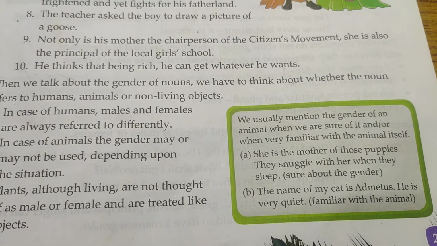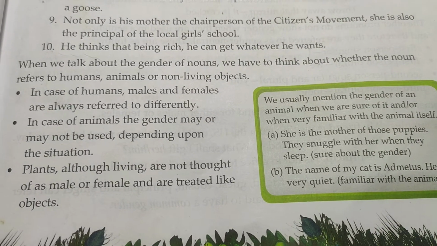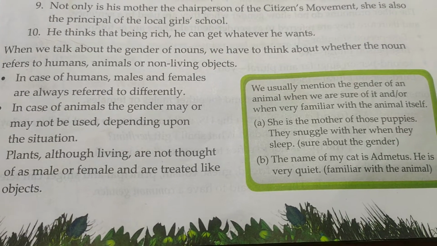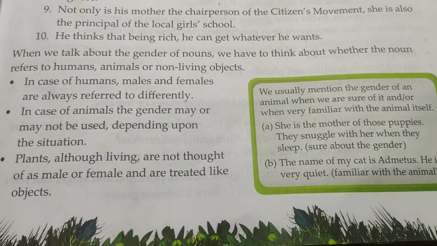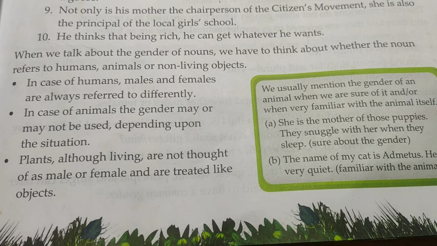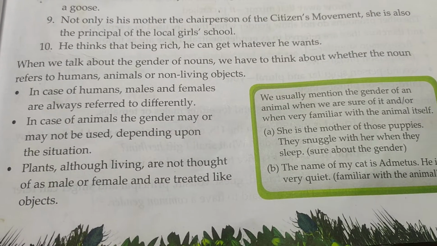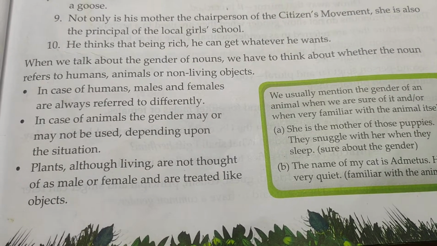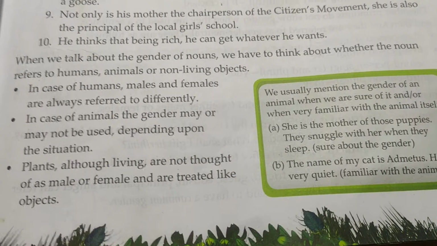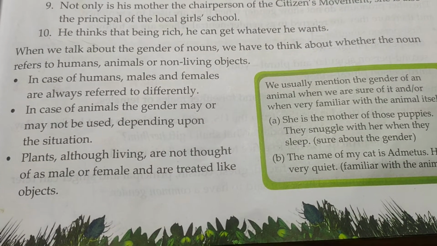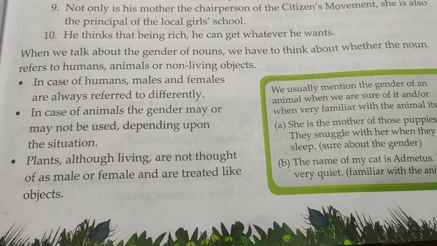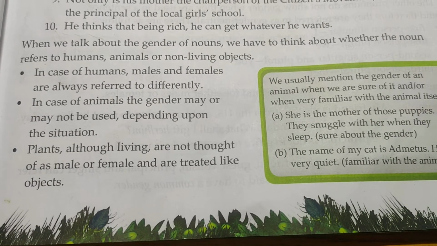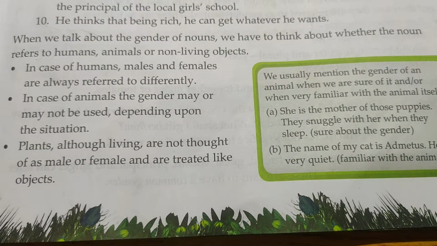So, let's go. When we talk about the gender of nouns, we have to think about whether the noun refers to humans, animals, or non-living things. Example, in case of humans, males and females are always referred to differently. In case of animals, the gender may or may not be used depending upon the situation. Now, plants, although living, are not thought of as male or female. They are living things, but they are treated like objects.